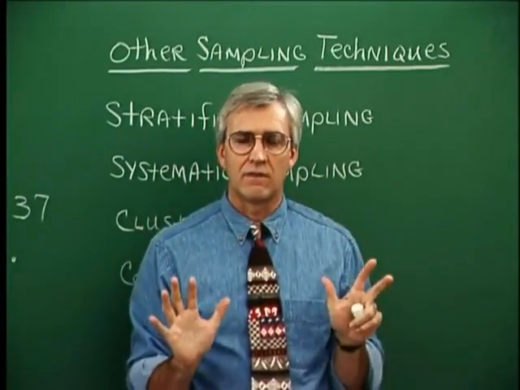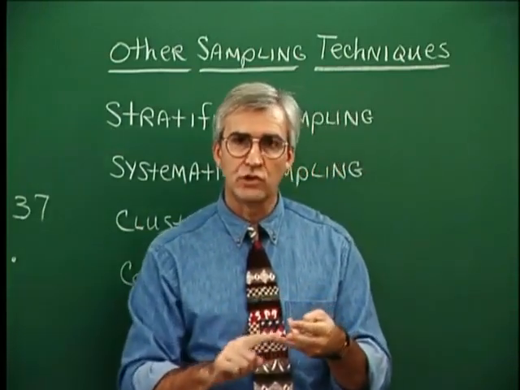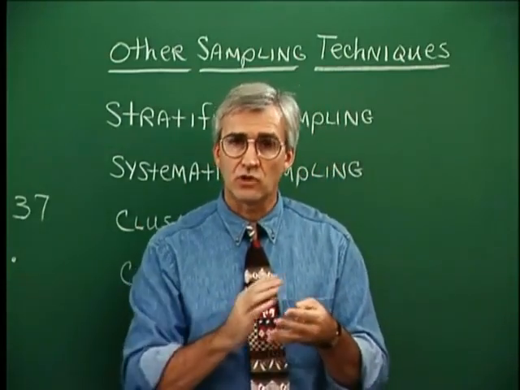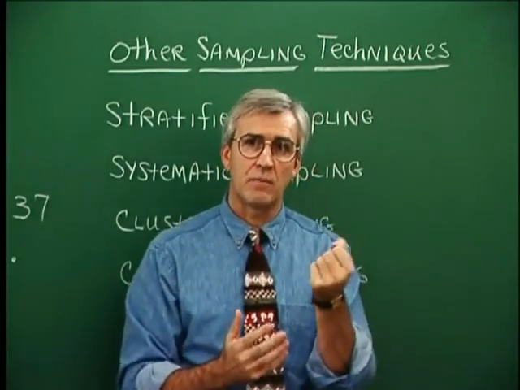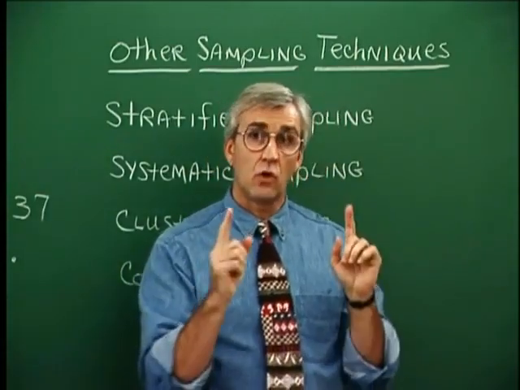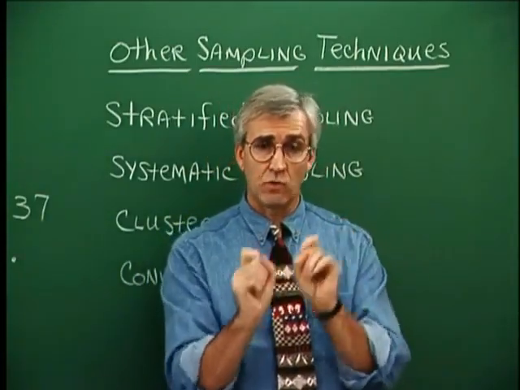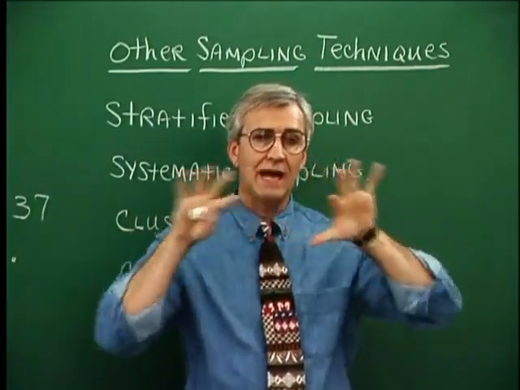All of a high school can be divided into freshmen, sophomores, juniors, seniors. You see, so we're stratifying the entire population. If we want a sample from the population, then we could say, okay, we have so many freshmen, so many sophomores, so many juniors, so many seniors. Now, let's divide it that way.